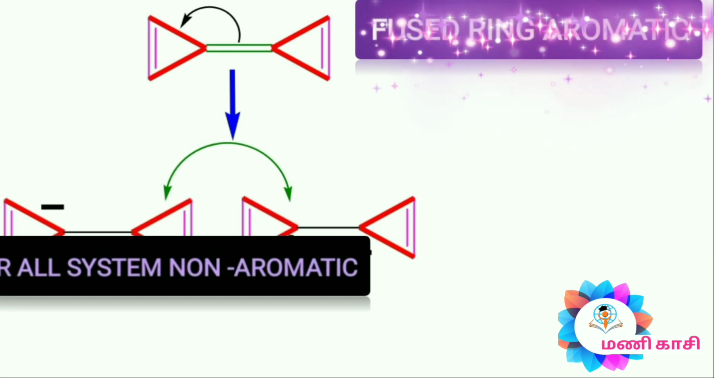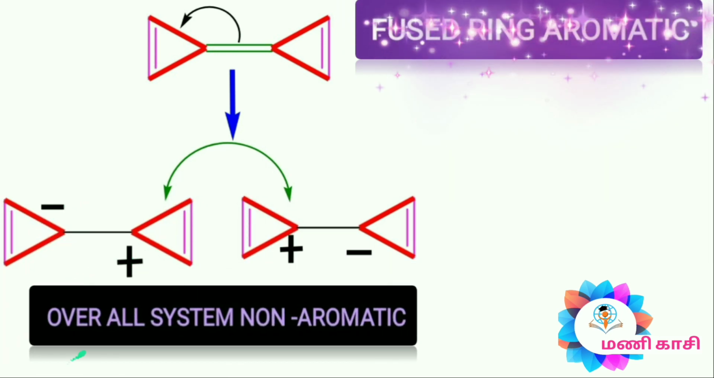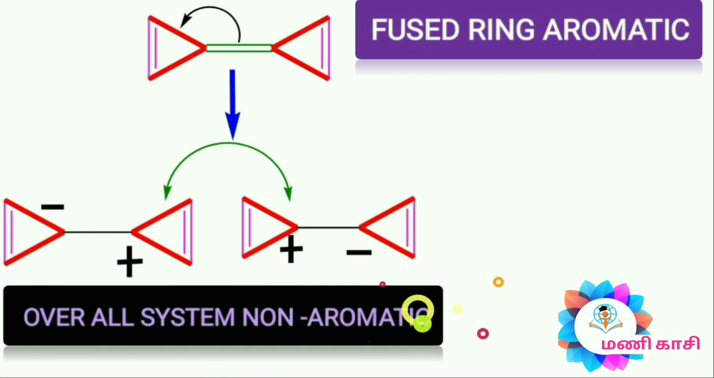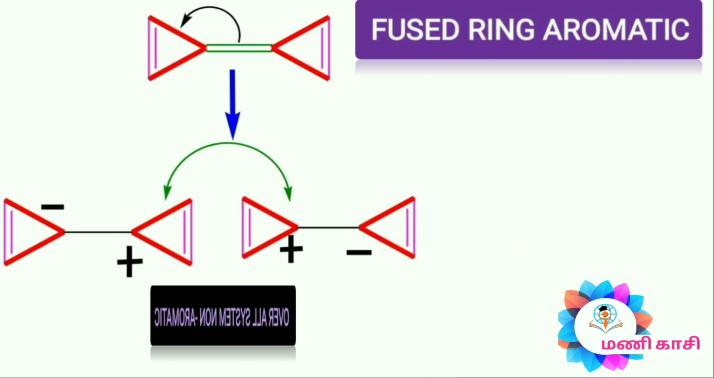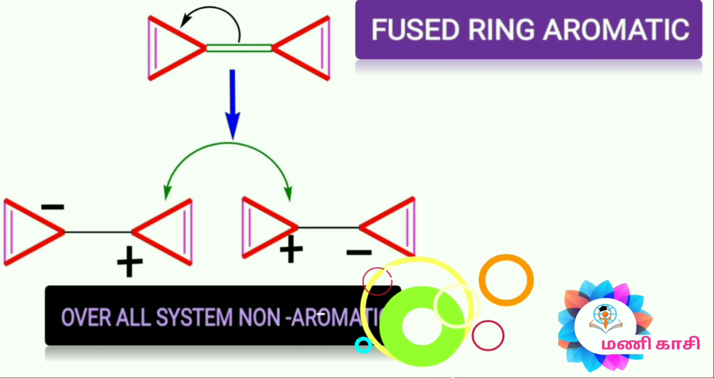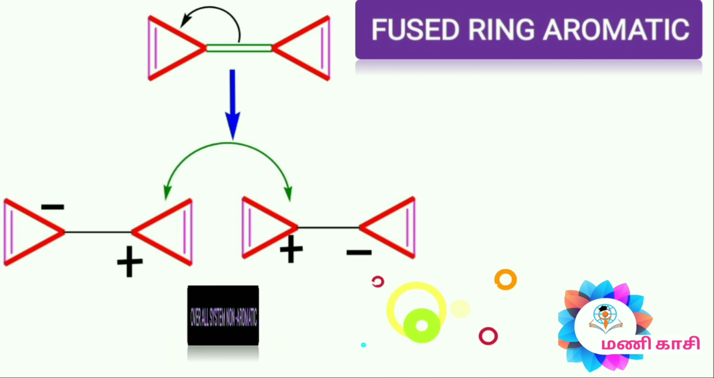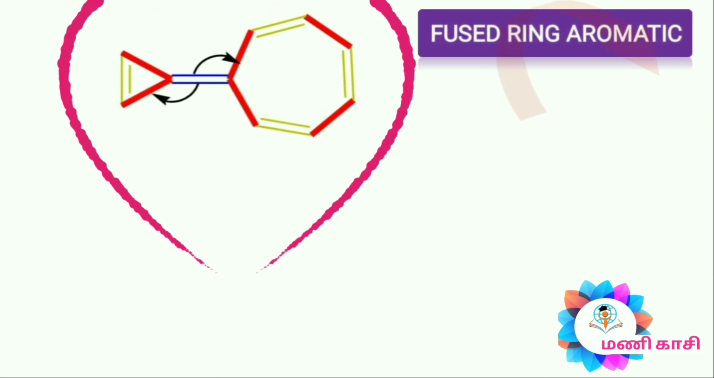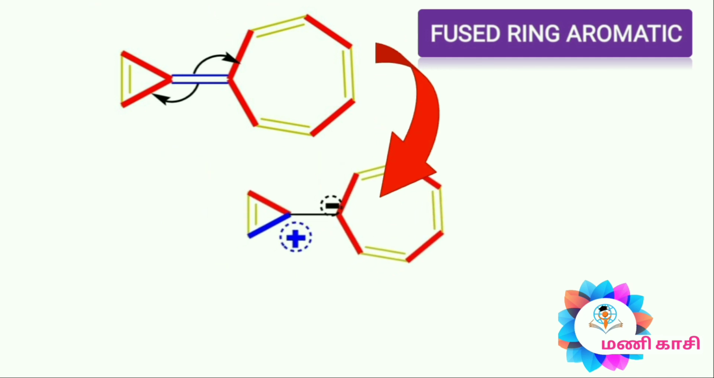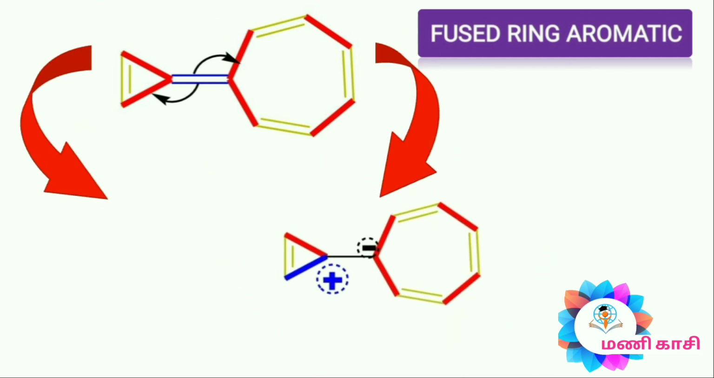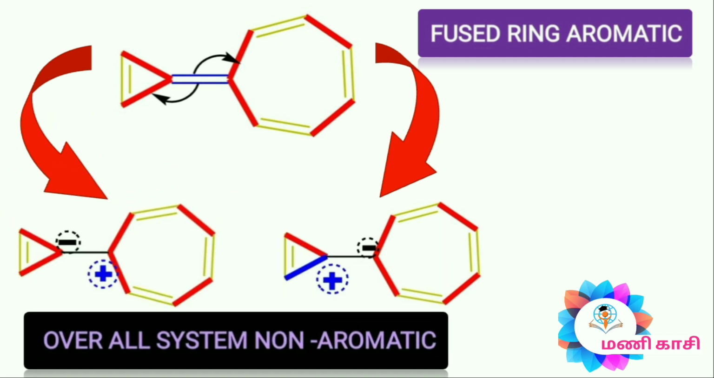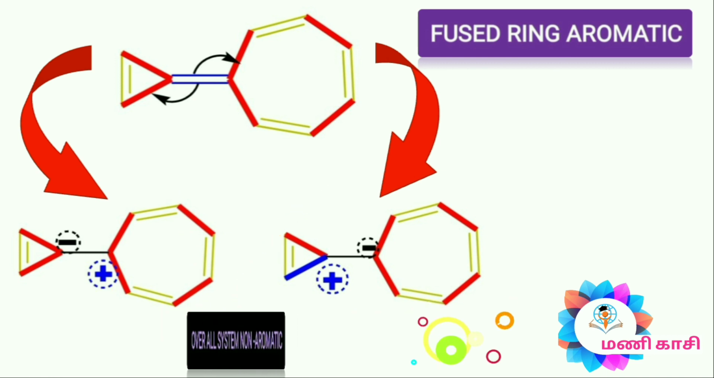In this case of a fused ring system, aromaticity does not follow. It means delocalization of pi bonds is not continuous. So the overall system is non-aromatic. In this case of a fused ring system, the first compound is aromatic, the second one is anti-aromatic. The overall system is non-aromatic.